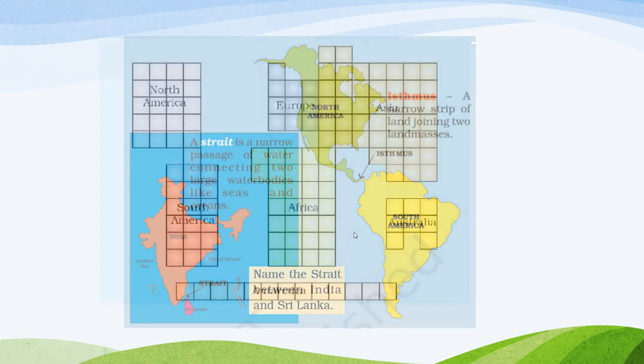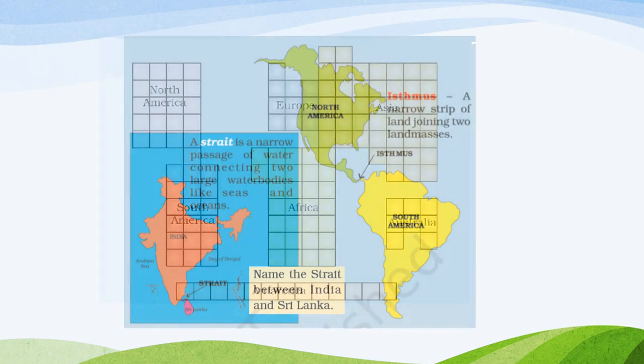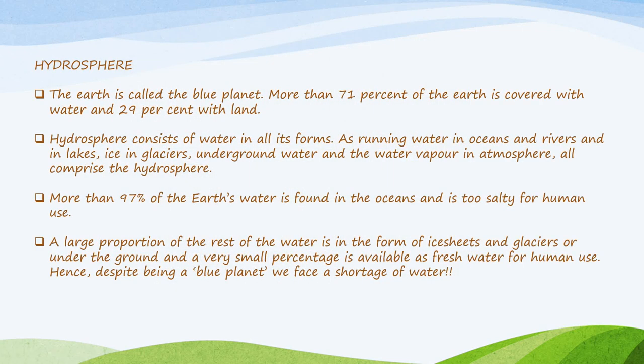So today we'll learn till here only. In the next video I'll explain to you the second part of the chapter, since it's a bit long, and here you can see these continents as given in the NCERT textbook, according to their area. Asia being the largest, second largest being Africa, then North America, then this is South America, then Antarctica, Europe and Australia. So I'll cover from hydrosphere in the next video.